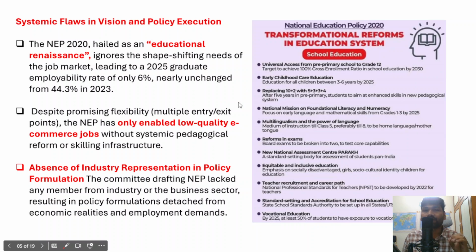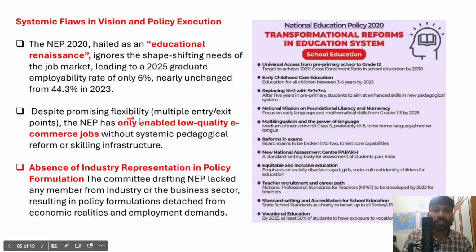This indicates that the national education policy has actually neglected the evolving demands of the industry, and accordingly the academia needs to train the graduates as per the requirements of the industry. Since it has been ignored, very few graduates are readily employed. So this is the first problem. This is the systematic flaw that has been existing.